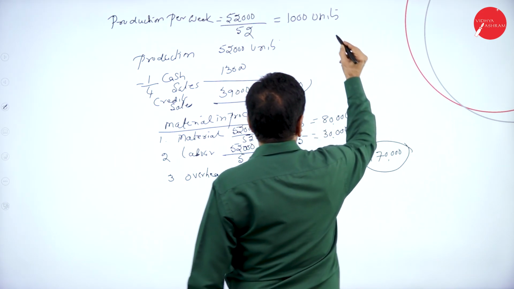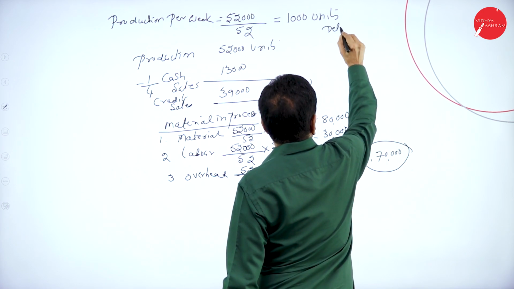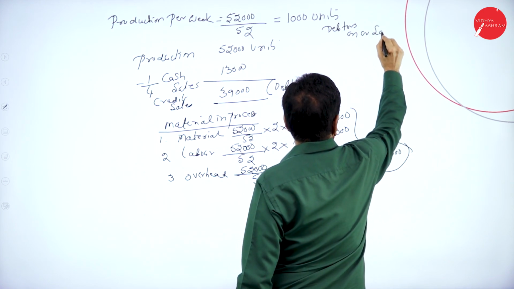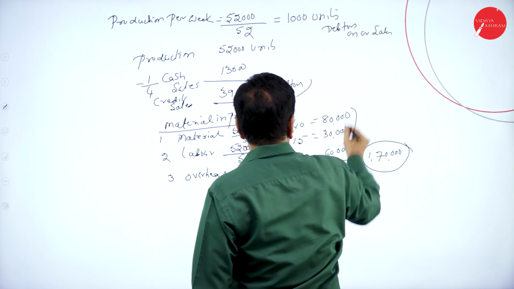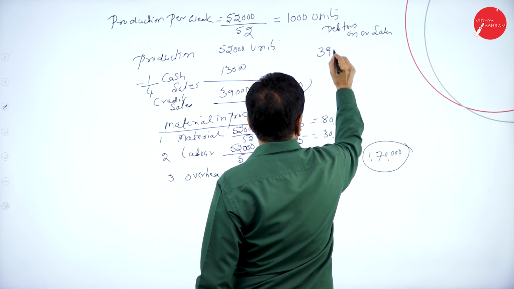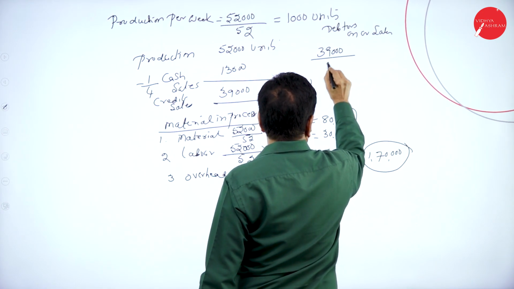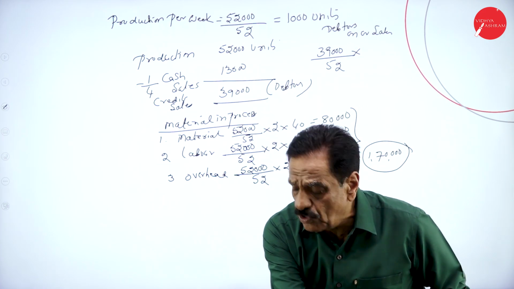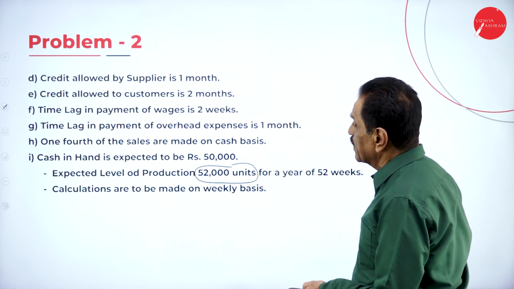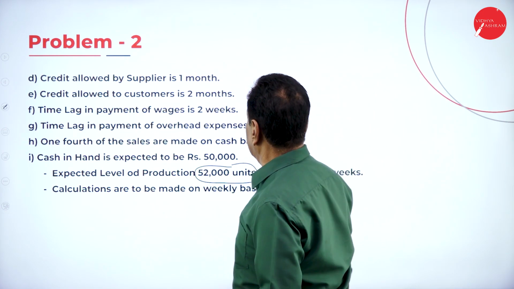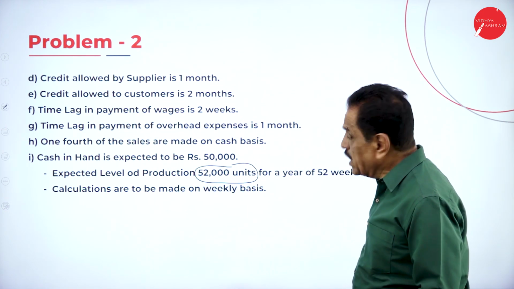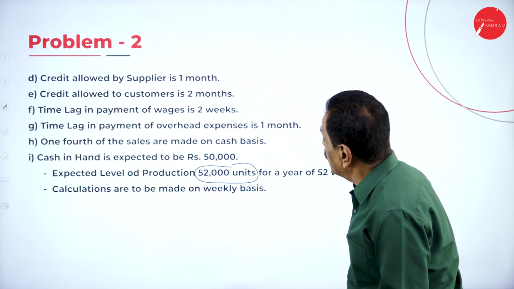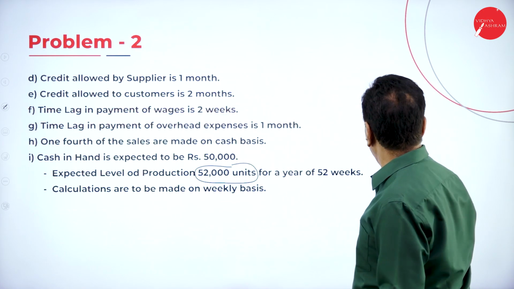Regarding the debtors on credit sale. What's your credit sale? 39,000 divided by 52. Credit allowed to customer is 2 months means 8 weeks, at a cost of 85.